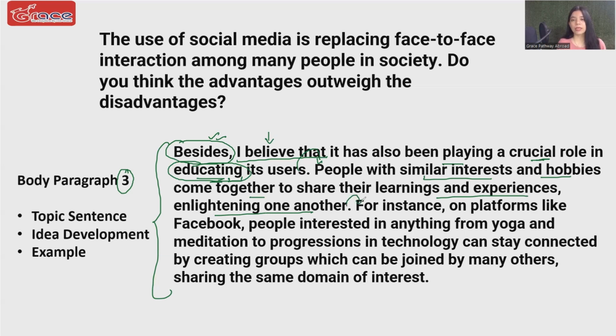And then I'm writing one example. I'm saying, for instance, on platforms like Facebook, people interested in anything from yoga and meditation to progressions in technology can stay connected by creating groups which can be joined by many others sharing the same domain of interest. We all know that we have such communities on platforms like Facebook where people who have the same interest areas join and just indulge in chatting and discussions with one another.